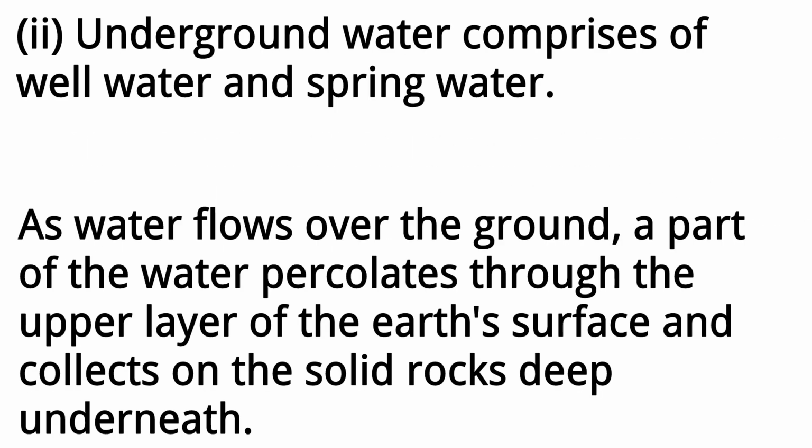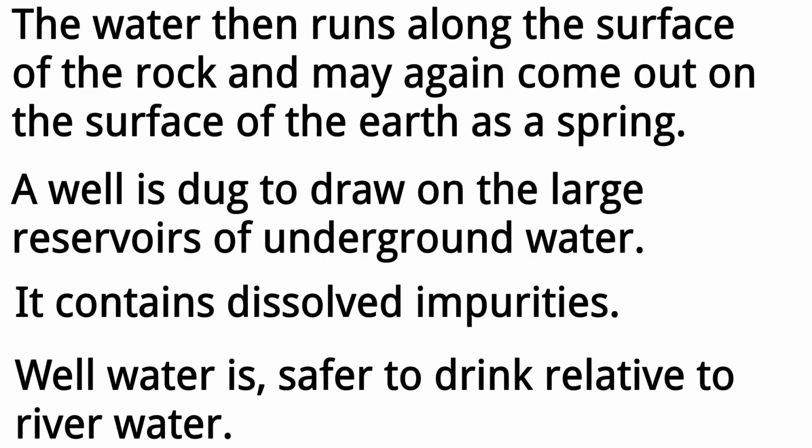2. Underground water comprises of well water and spring water. As water flows over the ground, a part of the water percolates through the upper layer of the Earth's surface and collects on the solid rocks deep underneath. The water then runs along the surface of the rock, and may again come out on the surface of the Earth as a spring. A well is dug to draw on the large reservoirs of underground water. It contains dissolved impurities. Well water is safer to drink relative to river water.